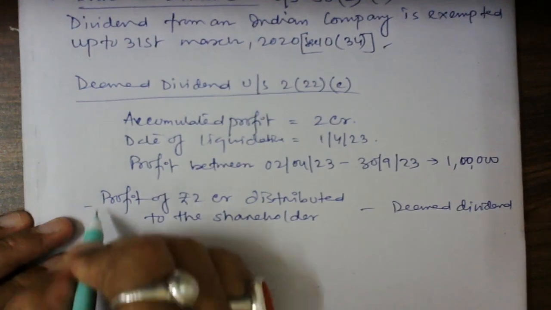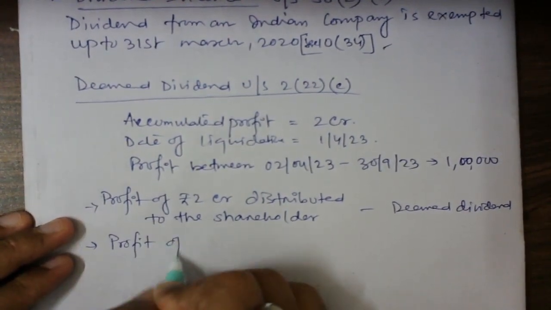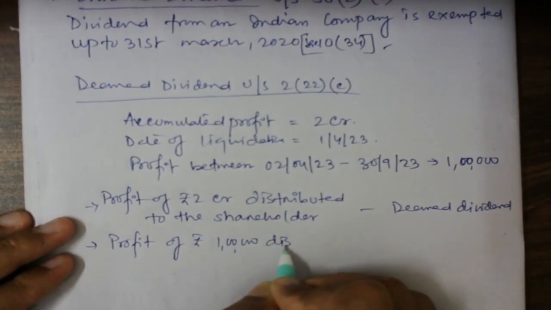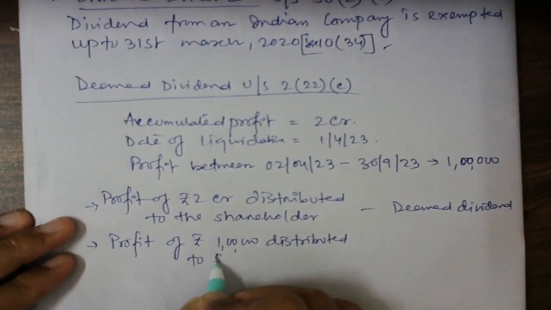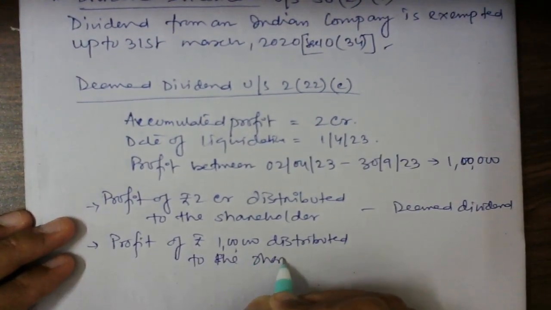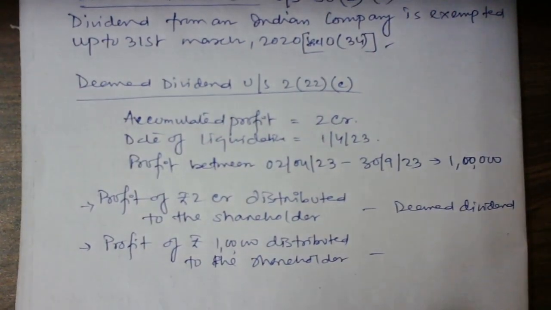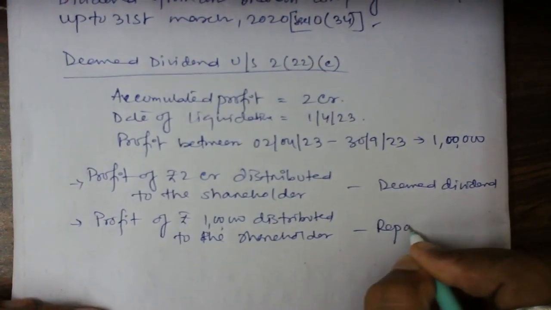But profit of rupees 1 lakh distributed to the shareholder is not a deemed dividend. It's not a deemed dividend, guys. It is a repayment towards capital.